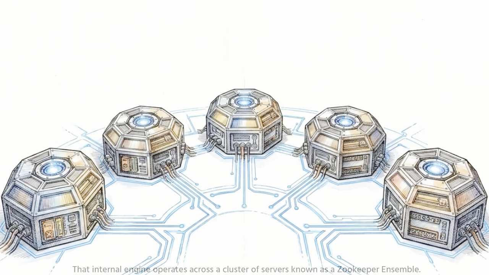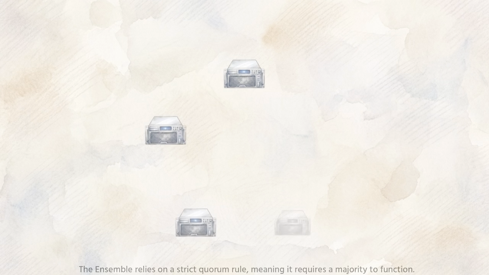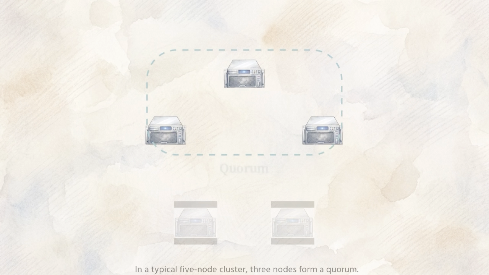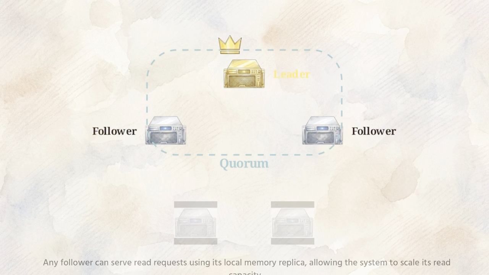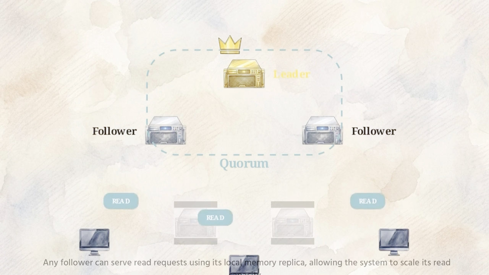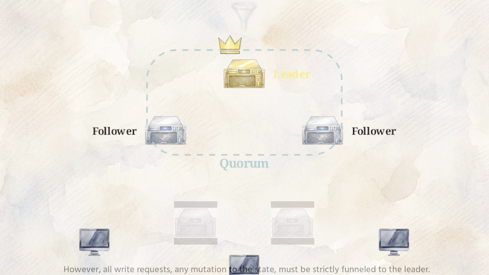That internal engine operates across a cluster of servers known as a ZooKeeper ensemble. The ensemble relies on a strict quorum rule, meaning it requires a majority to function. In a typical 5-node cluster, 3 nodes form a quorum. Within this structure, one server acts as the leader, while the remaining servers act as followers. Any follower can serve read requests using its local memory replica, allowing the system to scale its read capacity efficiently. However, all write requests, any mutation to the state, must be strictly funneled to the leader.